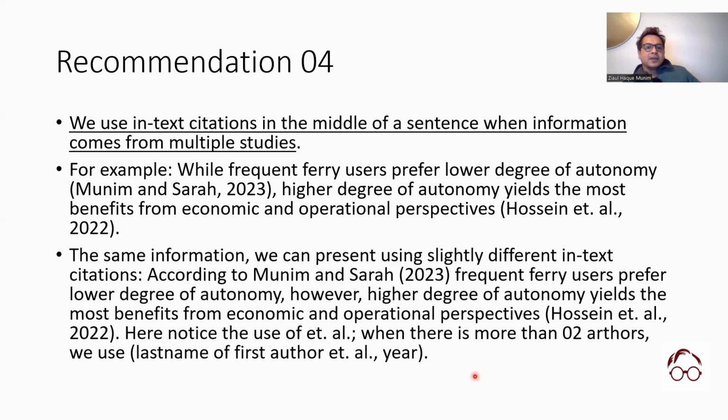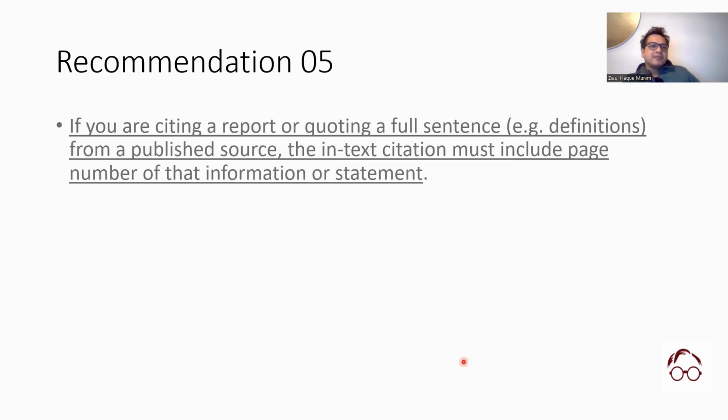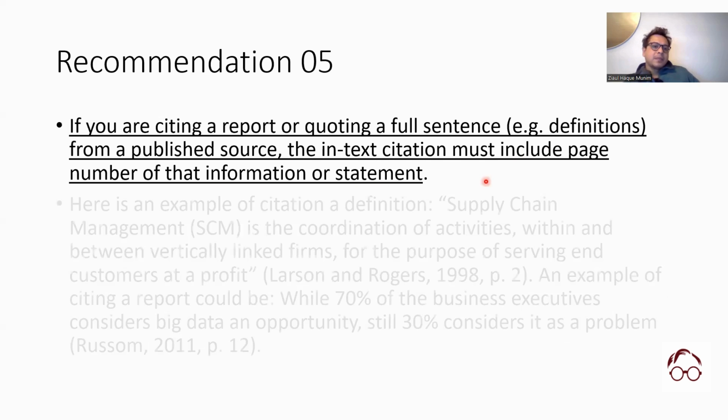Okay. So as I mentioned already, when we have more than 2 authors, we use the last name of the first author et al. Here, Recommendation 5: if you're citing from a report or quoting a full sentence, for example, definitions from a published source, the in-text citation must include the page number of that information or statement.